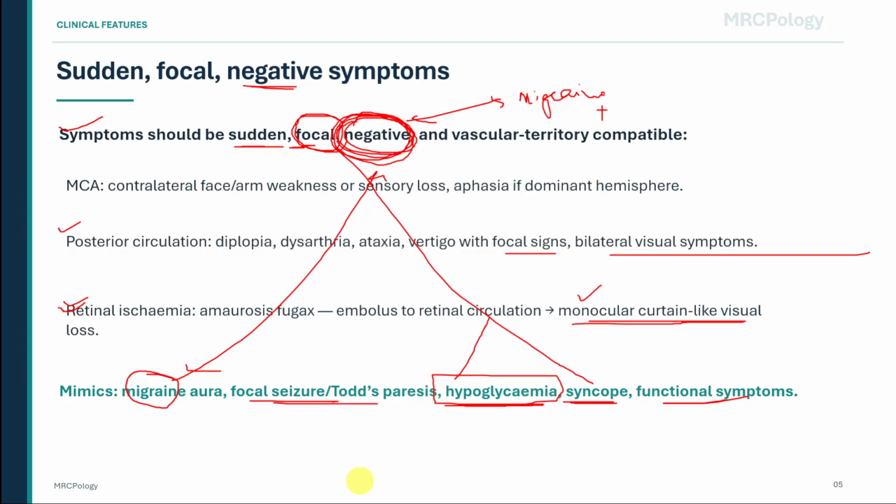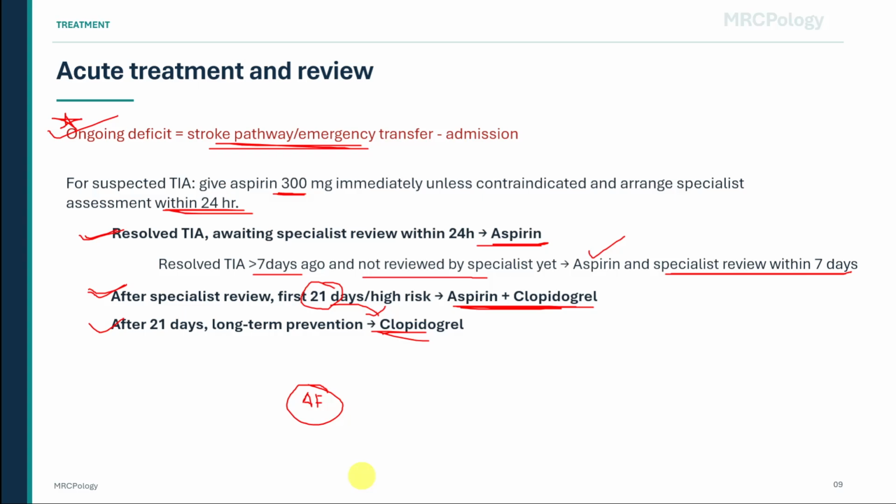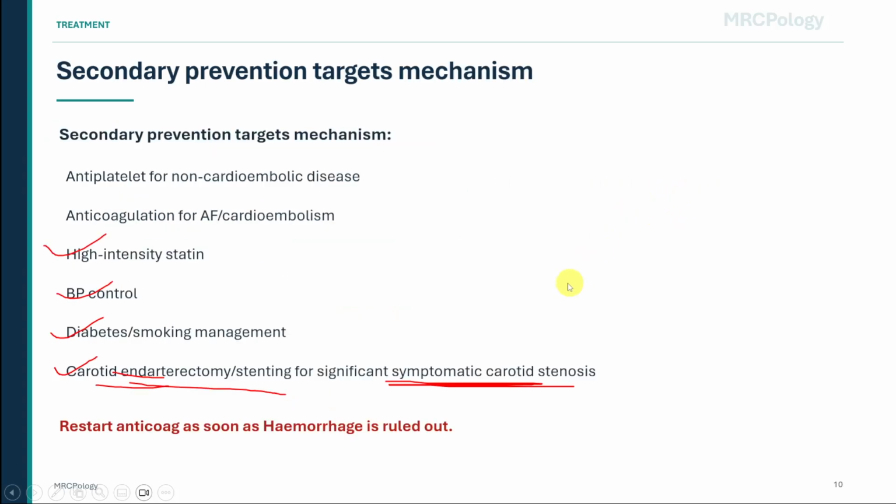Quick recall. A patient has sudden right arm weakness and expressive aphasia lasting 15 minutes, then complete recovery. CT is not routinely required because the symptoms have resolved and the story is classic for TIA. What should be done immediately while arranging urgent specialist assessment? The answer is aspirin 300 milligrams immediately, unless contraindicated, with specialist TIA assessment within 24 hours.